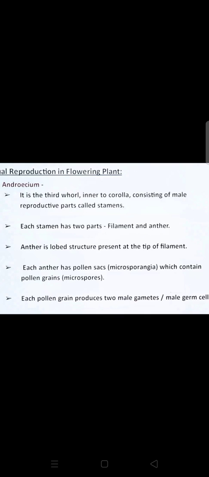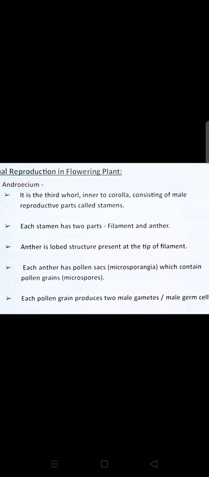See here, students, just now I showed you one flower of hibiscus. In that, the last or outermost whorl was what? Sepal, which is also called the calyx. After that, the attractive part is what? That part is called the corolla.